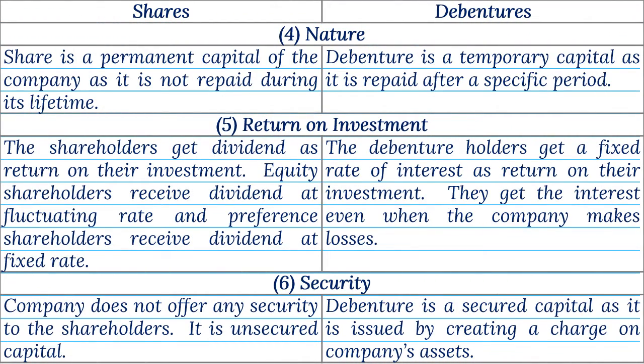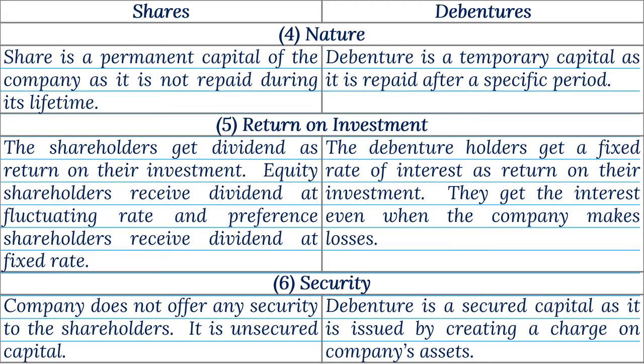4. Nature. Share is a permanent capital of the company, as it is not repaid during its lifetime. Debenture is a temporary capital, as it is repaid after a specific period. 5. Return on investment. The shareholders get dividend as return on their investment. Equity shareholders receive dividend at fluctuating rate, and preference shareholders receive dividend at fixed rate. The debenture holders get a fixed rate of interest as return on their investment. They get the interest, even when the company makes losses.